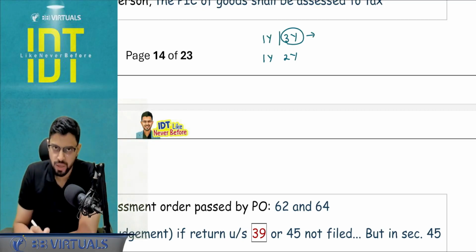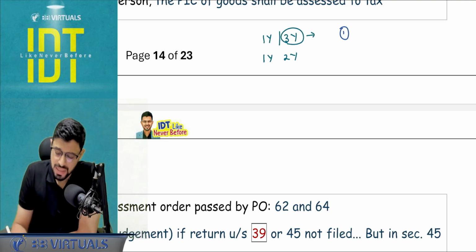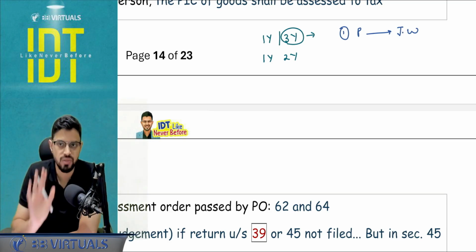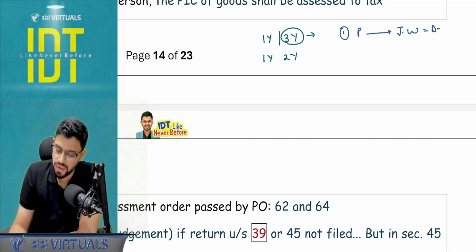But from where you have to consider this time limit, it depends upon what the case is. Case number 1, principal is sending to the job worker. Then in that case, the time limits will be considered from the date of sending out. And if the time limits are breached, then it will be considered to be a deemed supply from the date of sending out. So here my focus will be date of sending out.